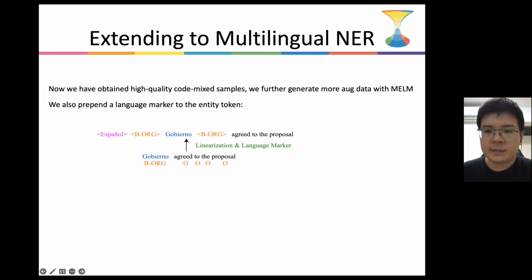We further generate more augmented data on the code-mix samples. Note that the input sentence now contains entities from different languages. Thus, we also prepend a language marker to the entity token.